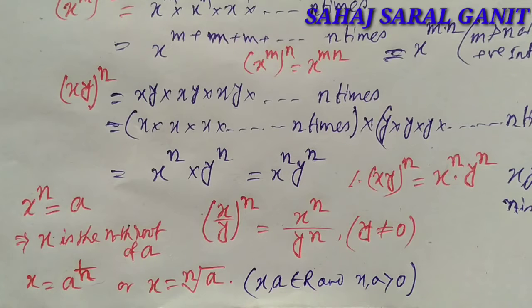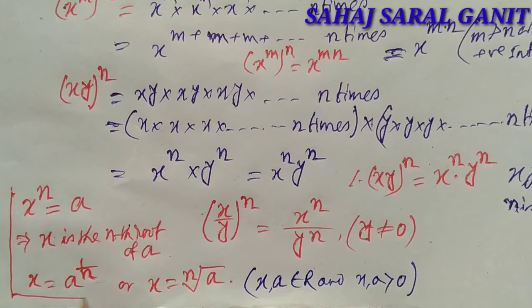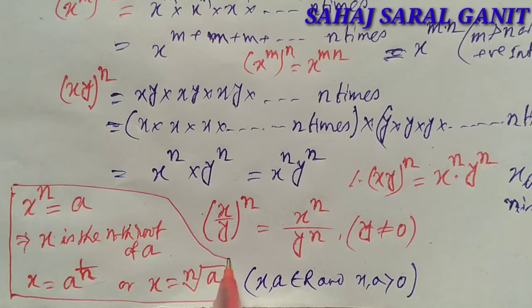So we have, if x to the power n is equal to a, then x is equal to the nth root of a, or x is equal to a to the power 1 by n.